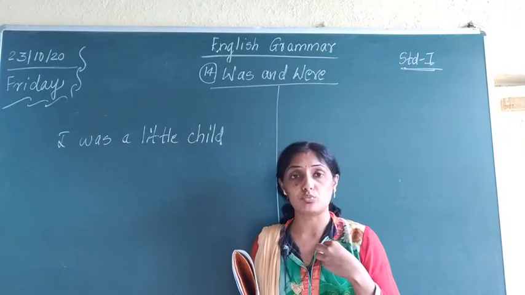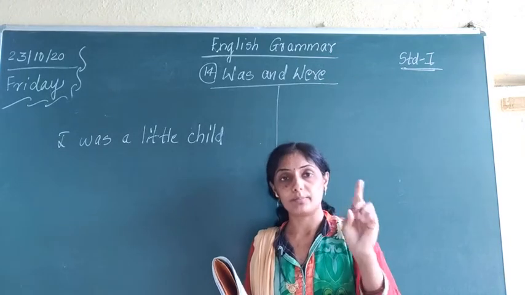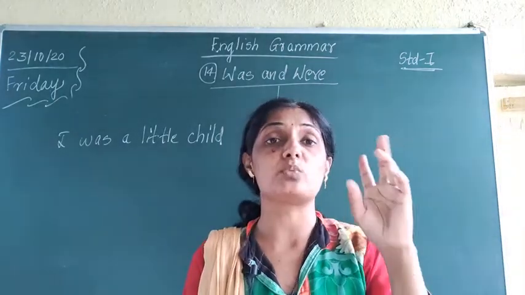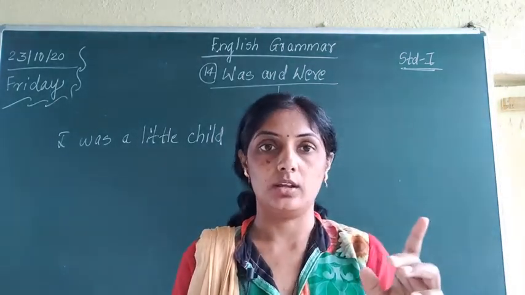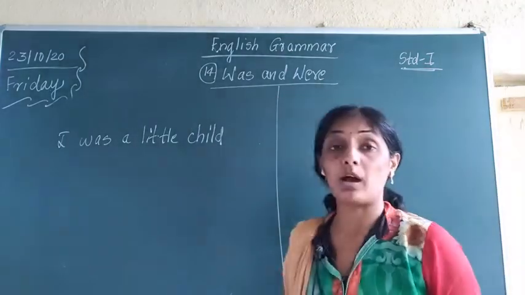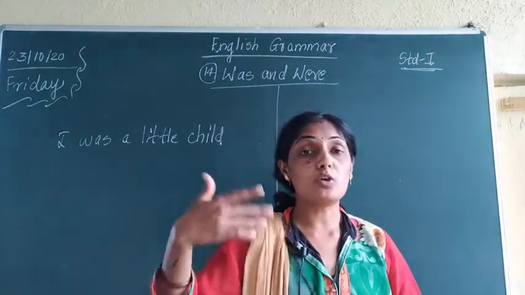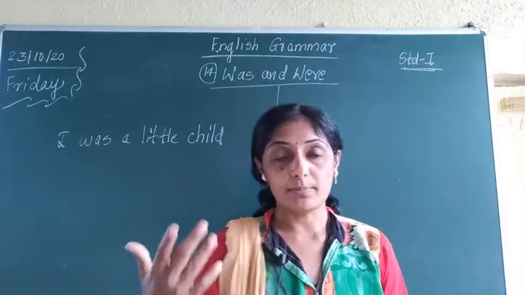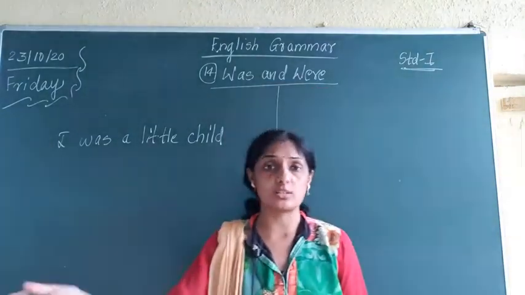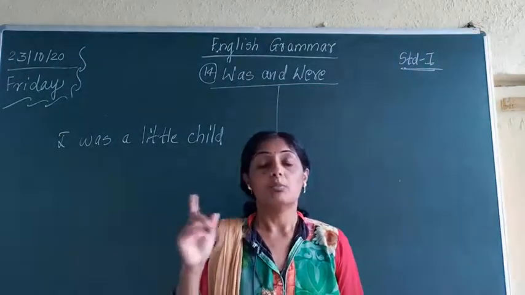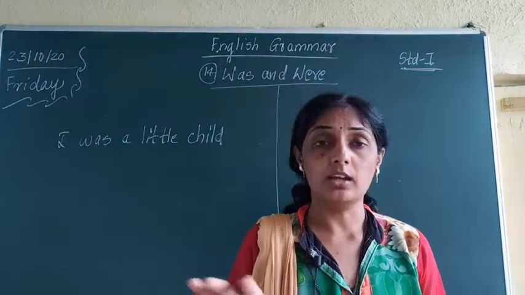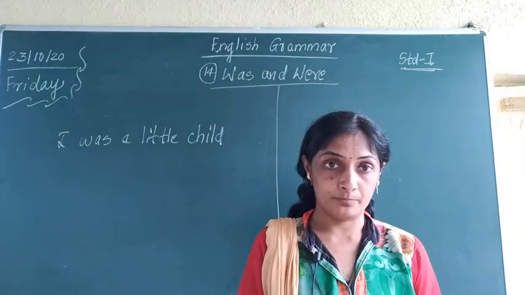When we have to use was, it is always used for one person. Here it is told that was is used when we talk about one person, one place, one animal, one bird and one thing. Correct? And were is used when? Were is used to talk about more than one person. When we talk about more than one person, more than one animal, more than one bird, more than one thing, at that time we use were.